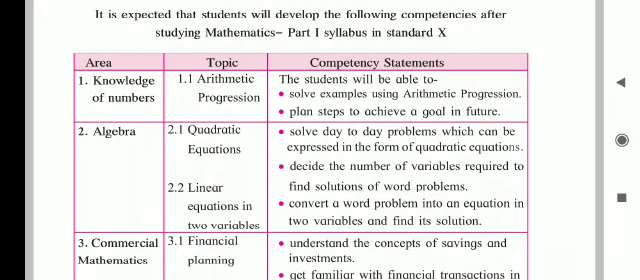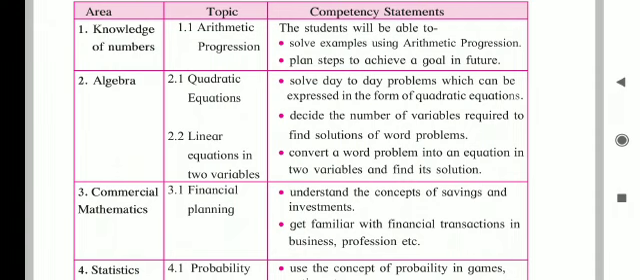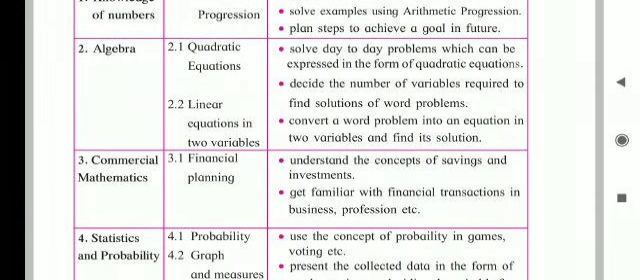goals in future. Algebra area covers 2 chapters: quadratic equation and linear equations in two variables. In these two chapters, we will be able to learn how to solve problems and express them in form of quadratic equations and decide the number of variables required to find the solution of problems, and also convert the word problem into equations in two variables and its solutions.